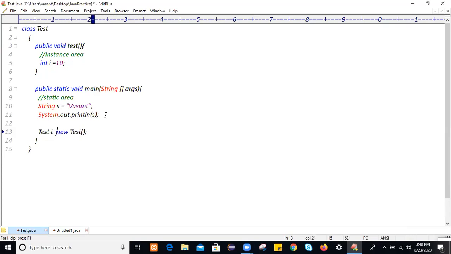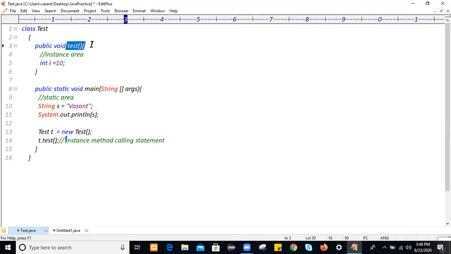So for every object we can create a reference. This is called a reference variable. On this reference variable we can call the test method. This is called an instance method calling statement, simply. So we will call this instance method.